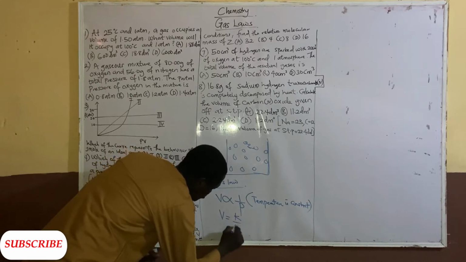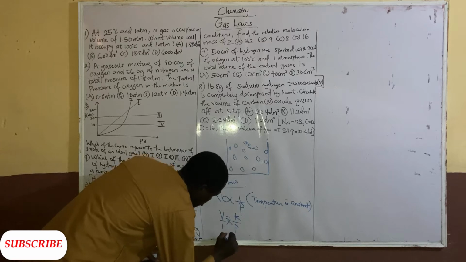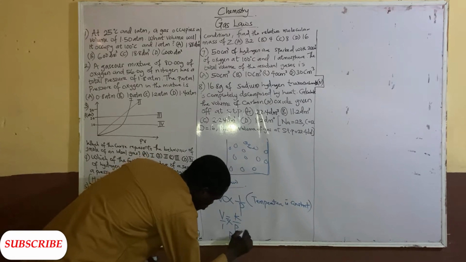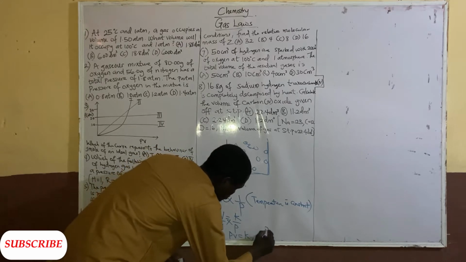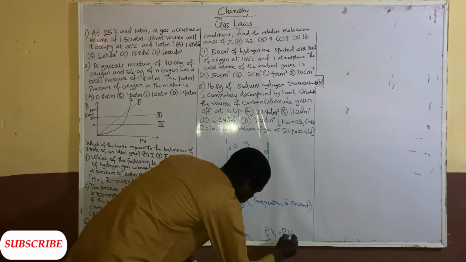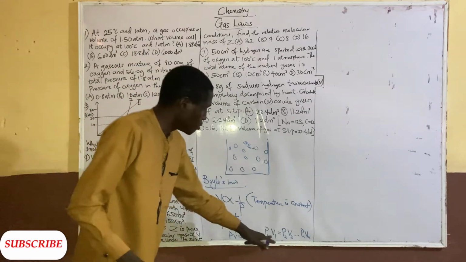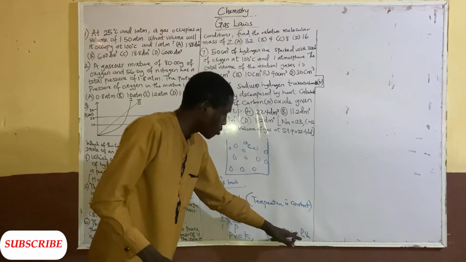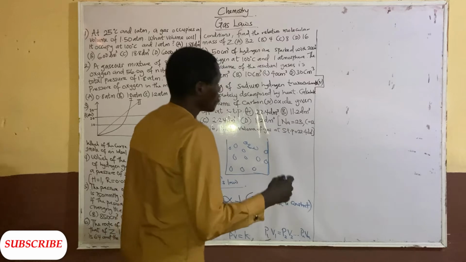K over P. When you cross multiply, we have PV equal to K. So in other words, we can now have P1V1 equal to P2V2. Now that's that about Boyle's law. So P1V1 equal to P2V2 equal to PnVn, whichever the case might be.